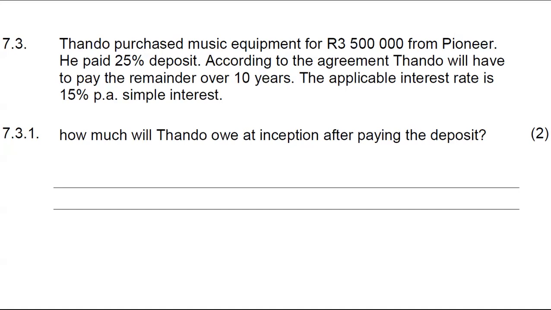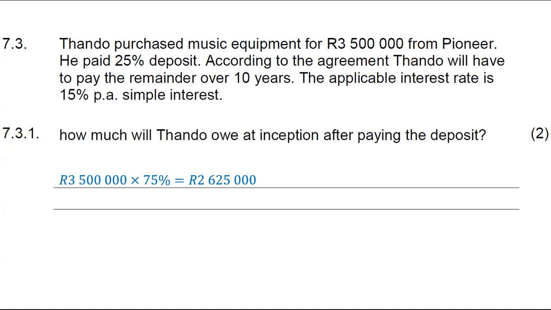So you can simply say 3.5 million multiplied by 75%. How did I get the 75%? It is simply 100% minus the 25%, which will give you 75%. That's how much Tando will be owing.